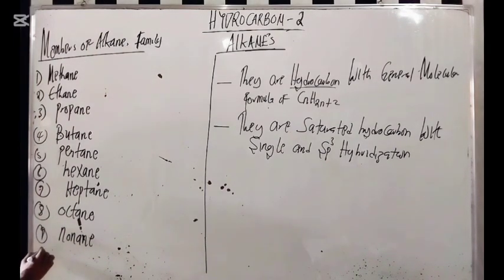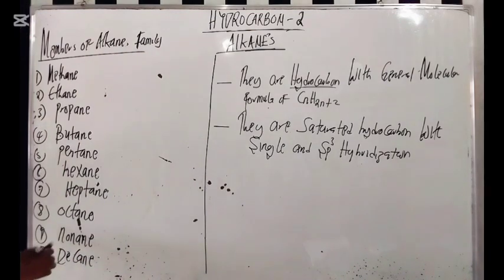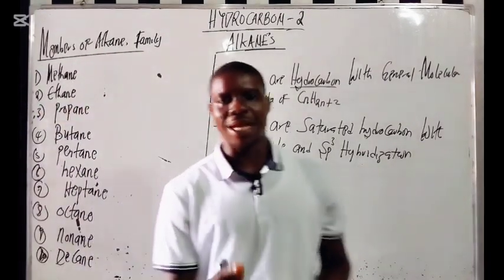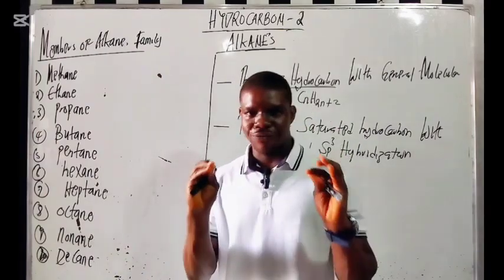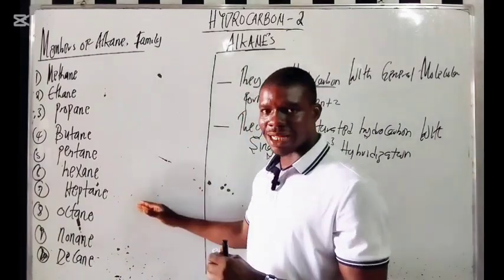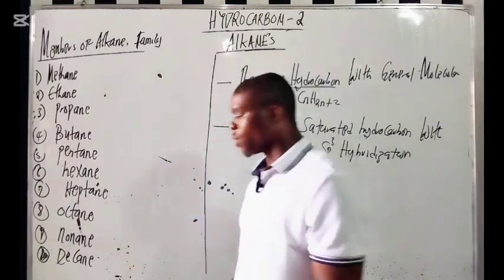And number 10 is what? Number 10 is decane. Right there. So as a chemistry student, look at something here. As a chemistry student, if you really want to understand the nomenclature very well, you need first to understand very well the first 10 members of the alkanes.